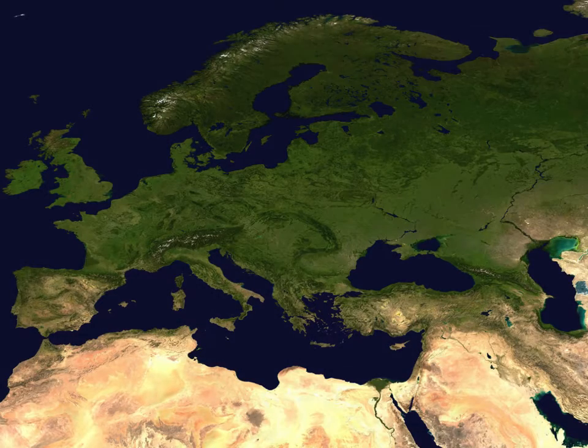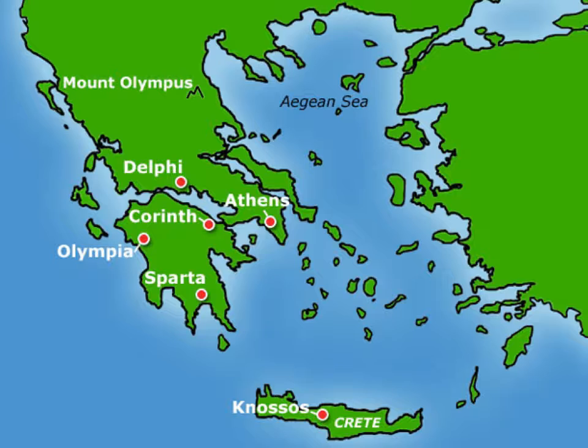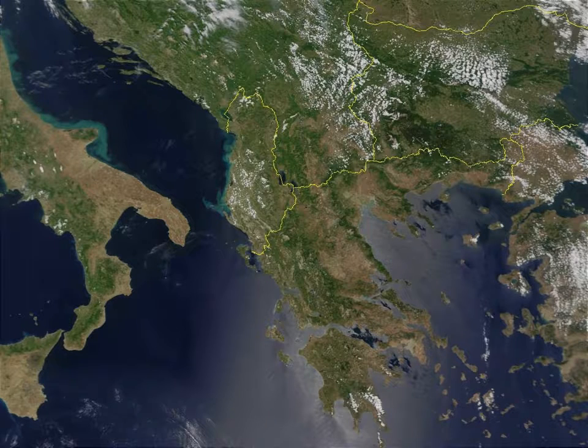All right, first up, Greece. You can see here on this satellite image, Greece is just kind of above Egypt and to the right of Italy. This is a map that kind of shows what Greece looks like and where some of the city-states were. The island of Crete is down at the bottom, and it has water almost all around it. And here we can see another satellite image of Greece and what it looks like.